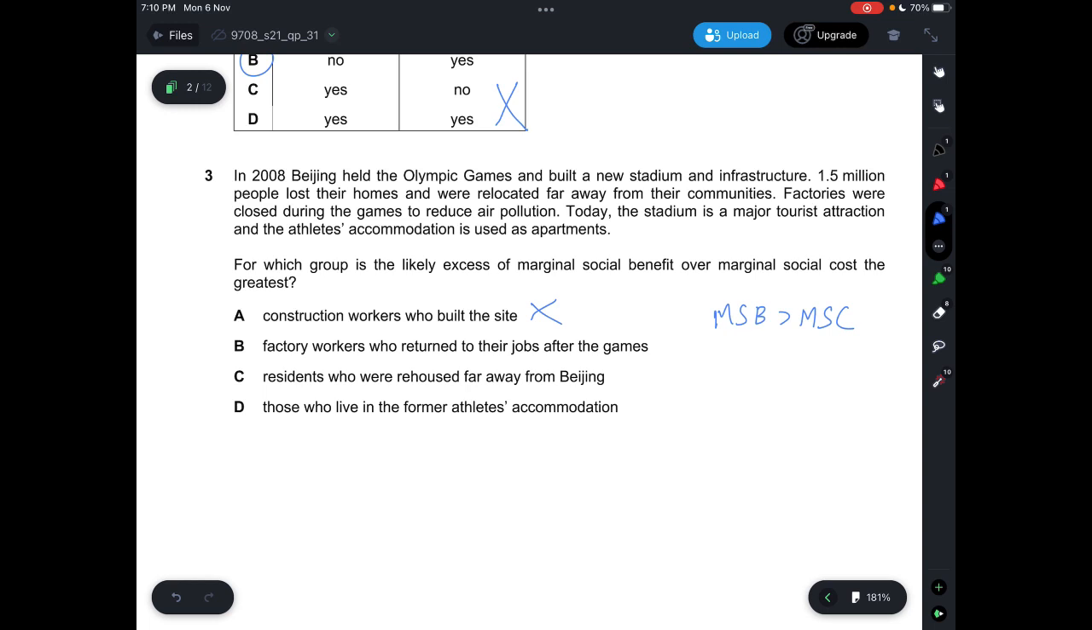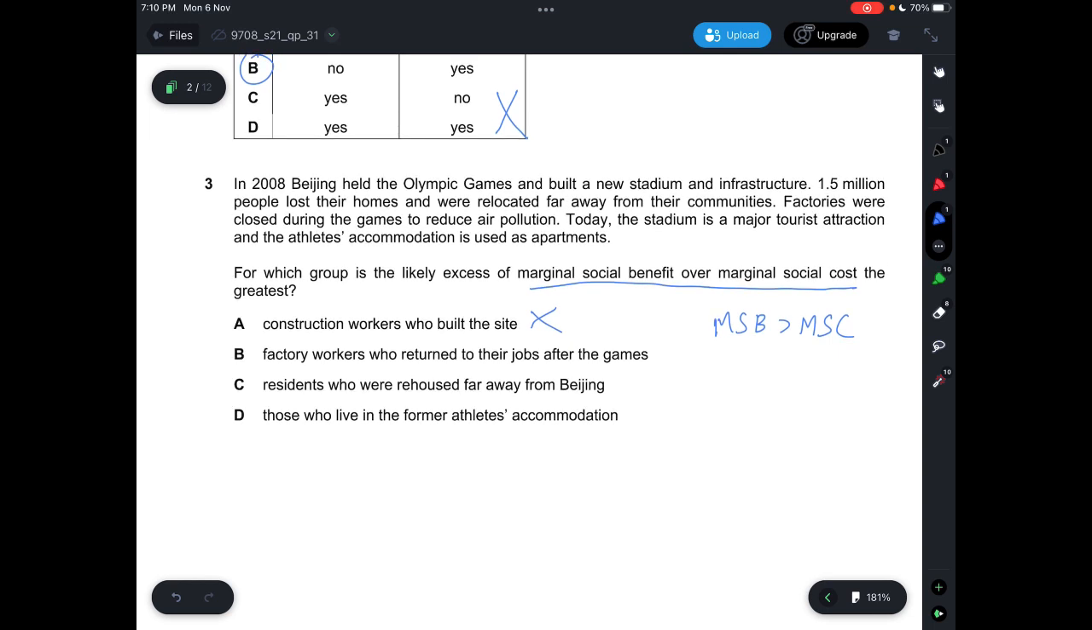Basically, they are already at a loss because factories were closed during the games to reduce air pollution. They are already at a loss. So now you really see that it says marginal social benefit over marginal social cost. So when it comes to this particular condition where the factory workers return to their job after the games, of course their marginal social benefit will not be over marginal social cost because they are already affected during the games. So for them, there's no way the marginal social benefit is over marginal social cost,